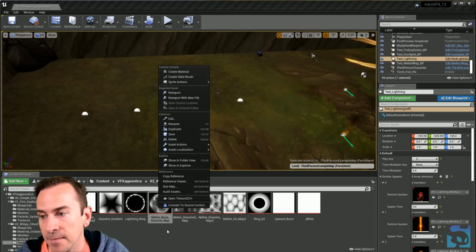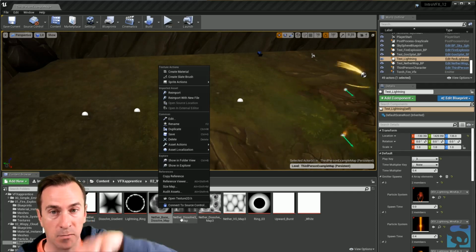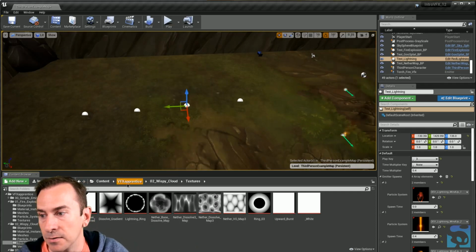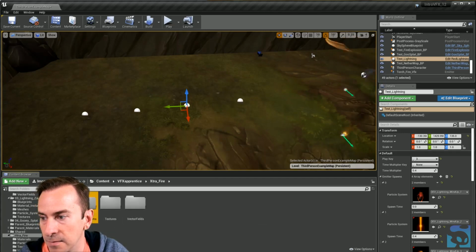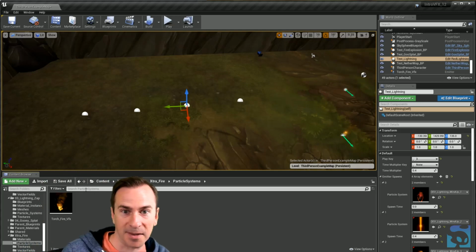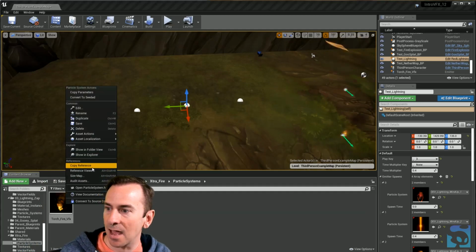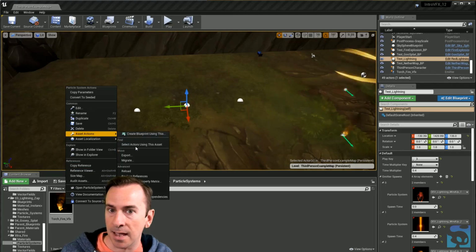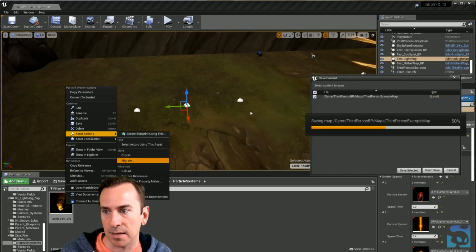Now if it's not a texture or something that something else can read and you want to move it from one project to another, that's when you want to use migrate. So let's say I want to do a particle system. I come over here into my fire like that. I can right click on it, say Asset Actions right here, and then I can say migrate. And migrate is fun because, okay, sure, save selected.